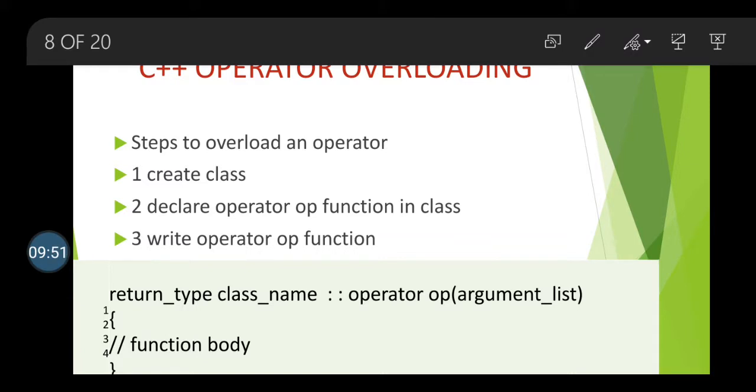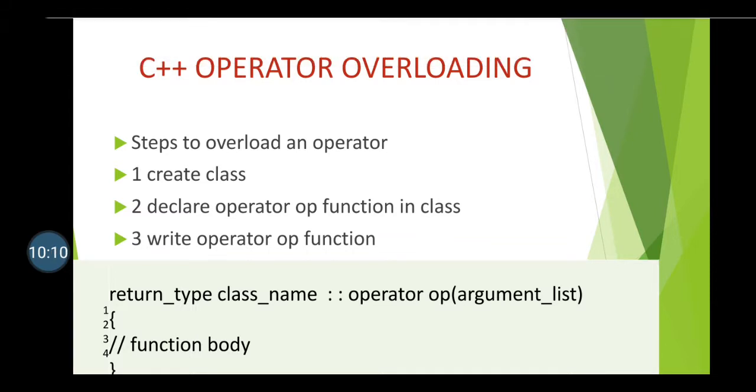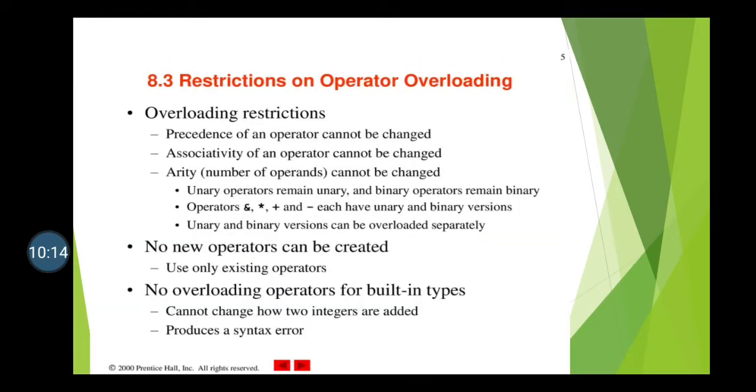So this is the simple task to create an operator function. You must keep in mind that operator OP is the name of function. In this, OP is my operator which I want to overload. Okay, this is about the different steps to overload an operator.